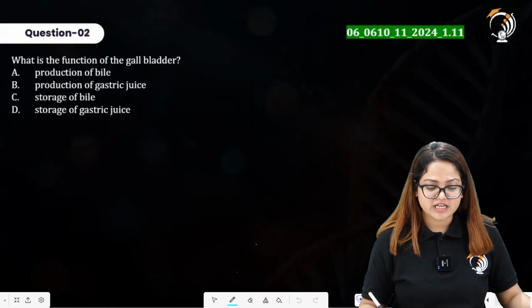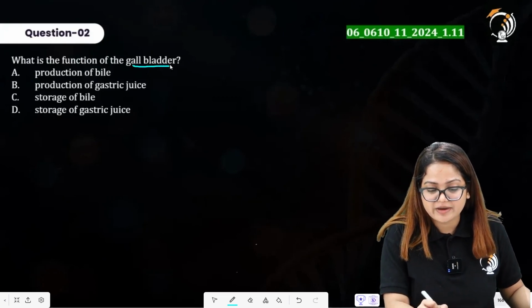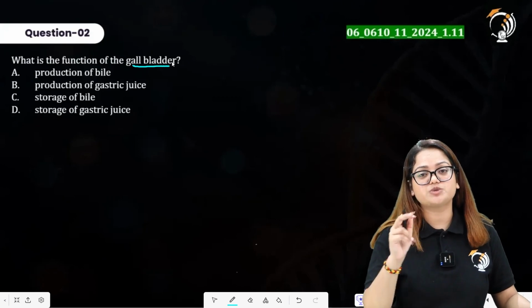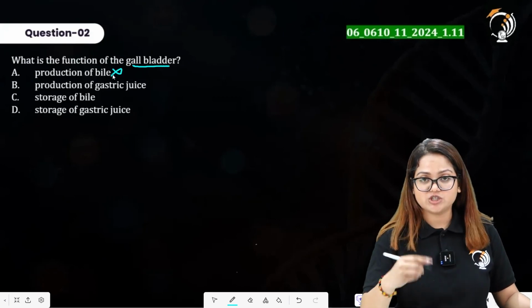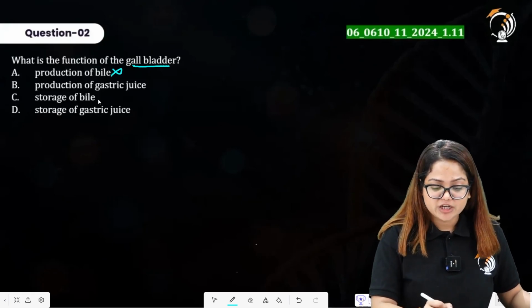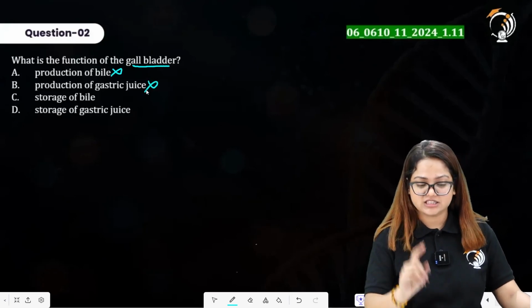Question number 2 here says, what is the function of the gallbladder? So as we have discussed, what does the gallbladder do? It stores the bile which was produced by the liver. So production of bile, no. It is the function of the liver actually. Then production of gastric juice, no. The production of gastric juice occurs in the stomach.